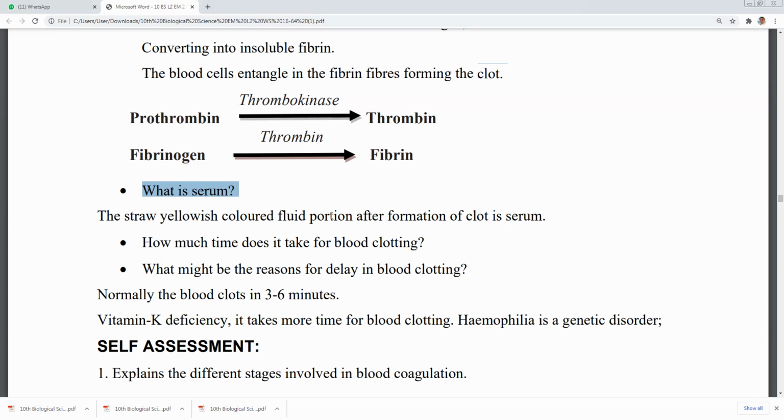Plasma, as we know, is the liquid part of the blood which is yellow in color and present among the cells. It is obtained before clotting of the blood. But what is serum? Serum is a straw yellowish colored fluid portion which is formed after clotting of blood.